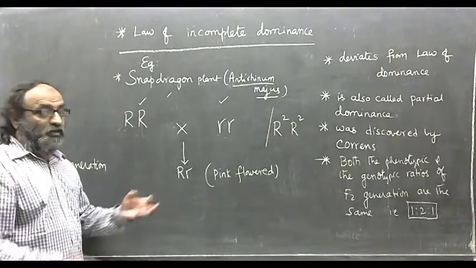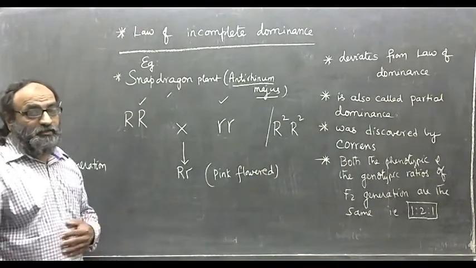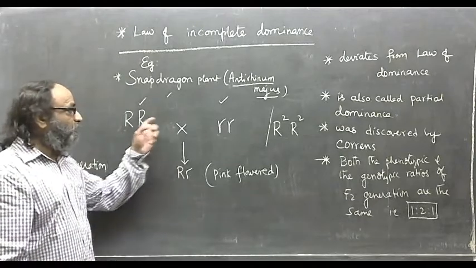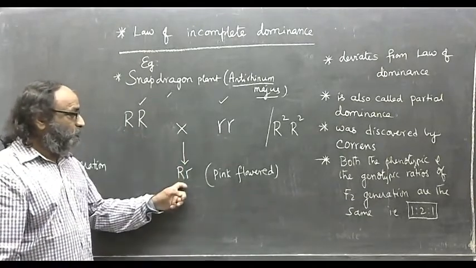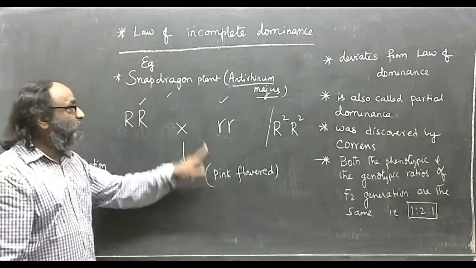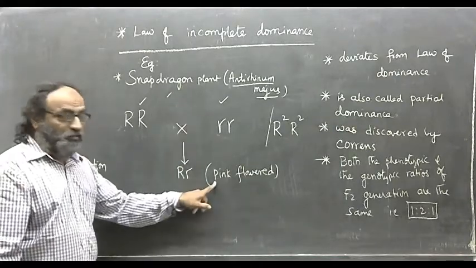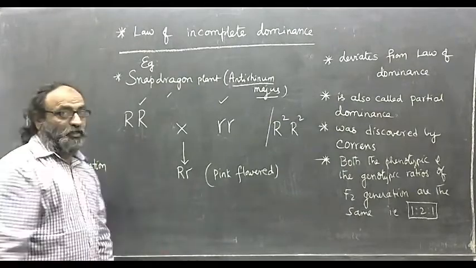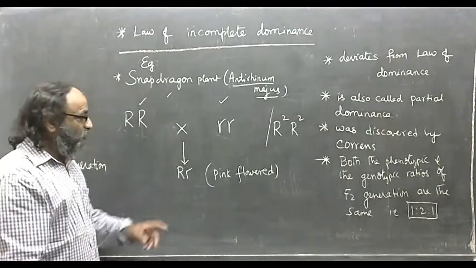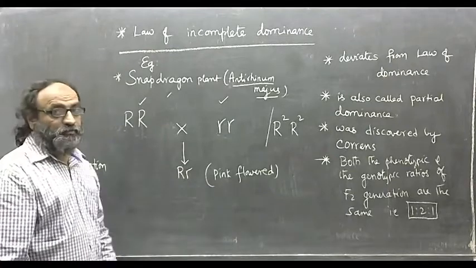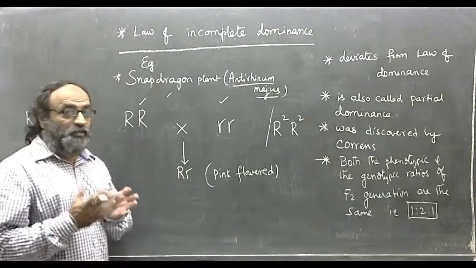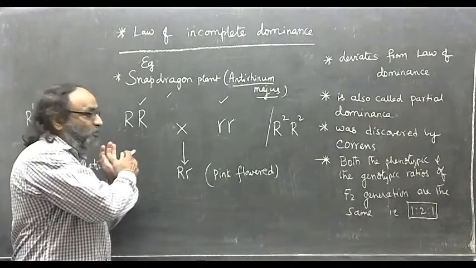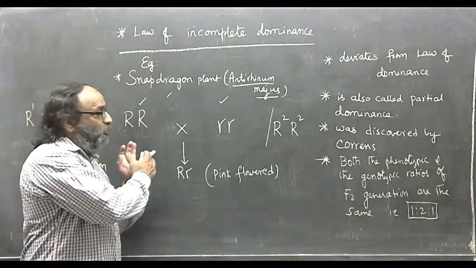That means we have noticed a character which is not found in either of the parents. Therefore, the pink flowered snapdragon is an intermediate phenotype. Intermediate phenotype means it is neither red flowered nor white flowered.